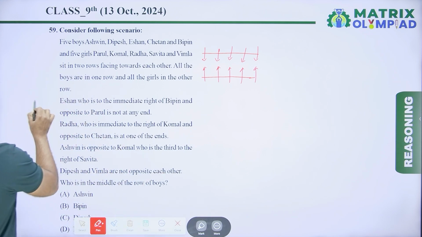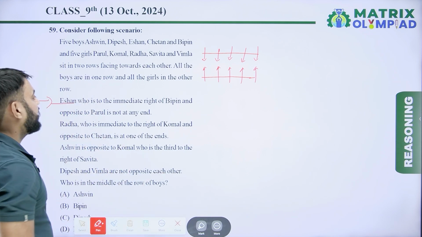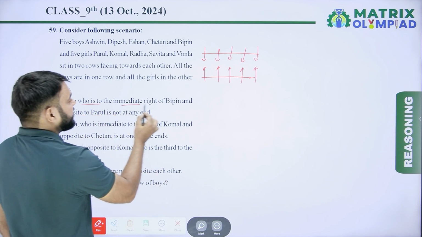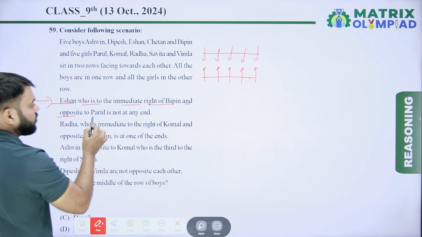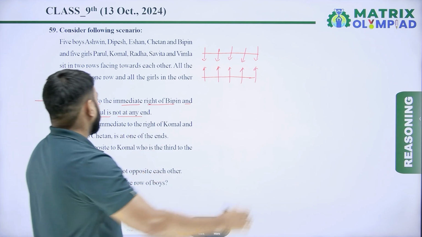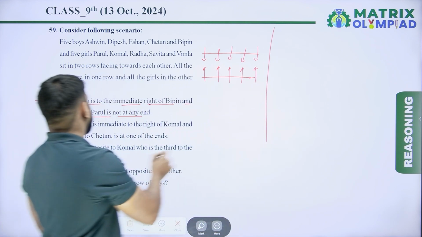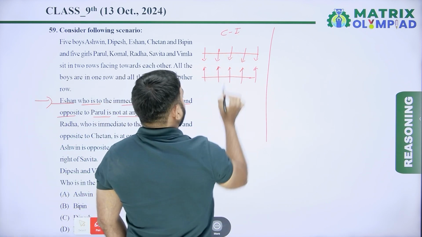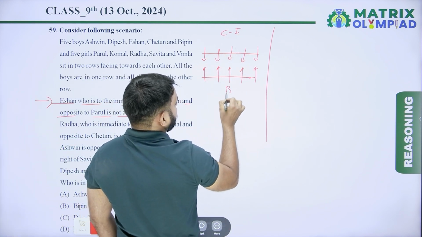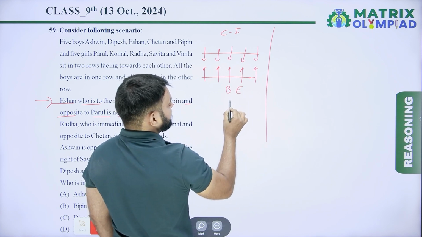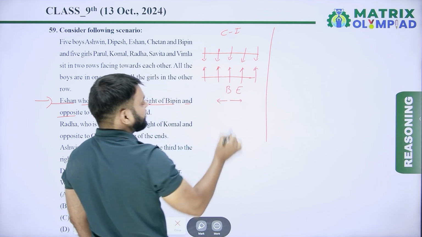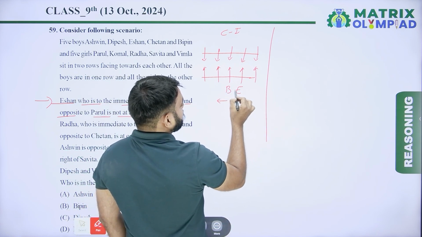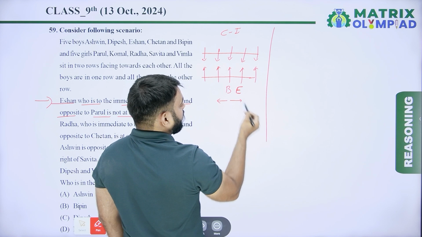According to the first information, Ishan, who is to the immediate right of Vipin and opposite to Parul, is not at any end. This information creates three conditions. In the first condition, if here is Vipin, then here is Ishan, because this is the right side of Vipin and this is the left side of Vipin. So Ishan is immediate right of Vipin.